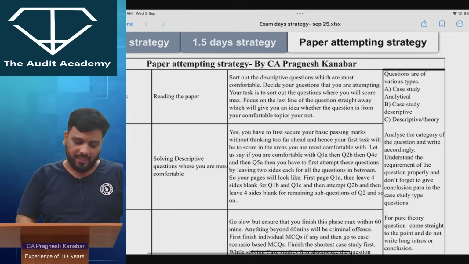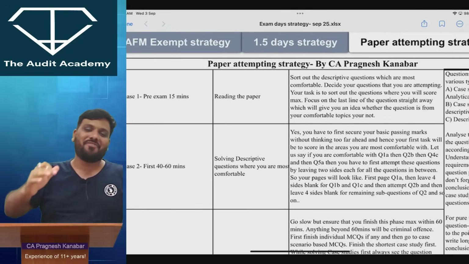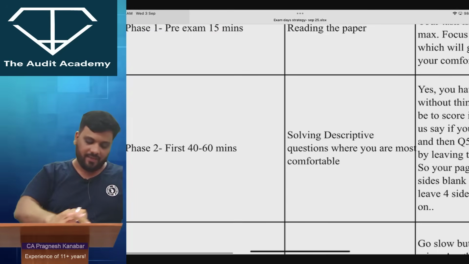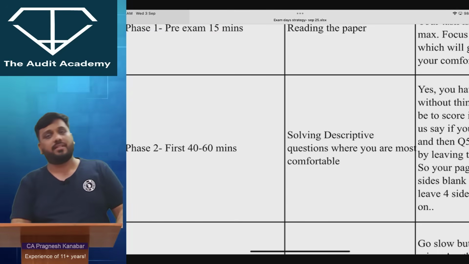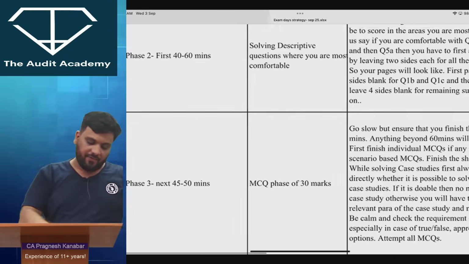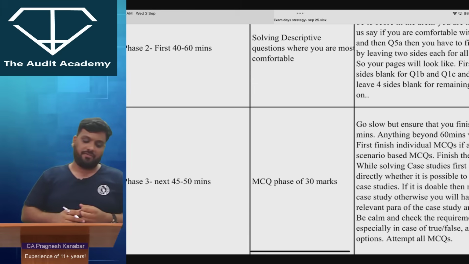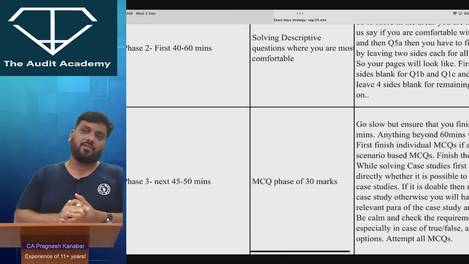I hope that normally you are comfortable with the entire paper, but ideally this phase will last for 40-60 minutes, which will be your golden honeymoon phase. After that, for the next 45-50 minutes, which you can stretch to a maximum of 55 minutes or so, will be your MCQ phase of 30 marks.